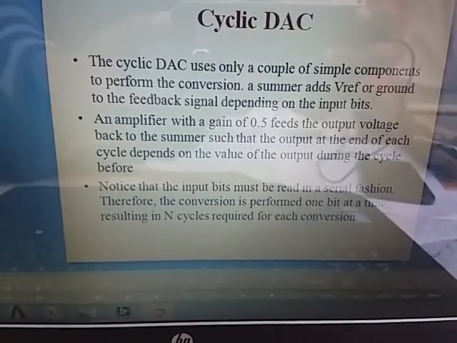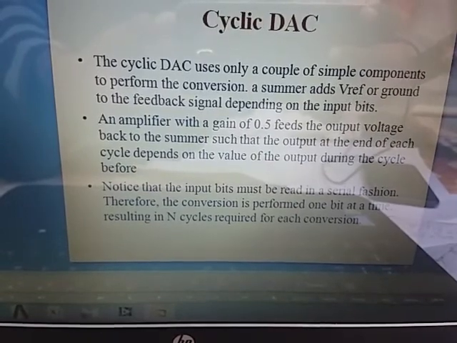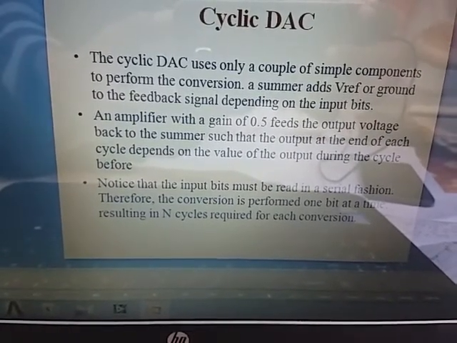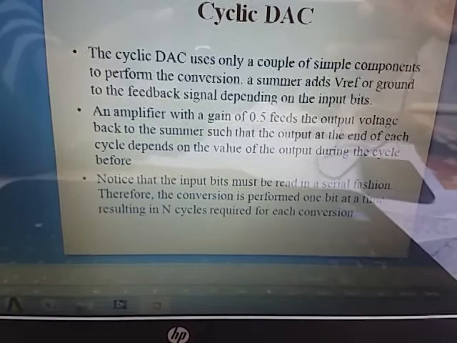So this is how the conversion takes place. The input bits are fed one bit at a time. Depending on the value, the switch is either connected to the reference or connected to the ground.